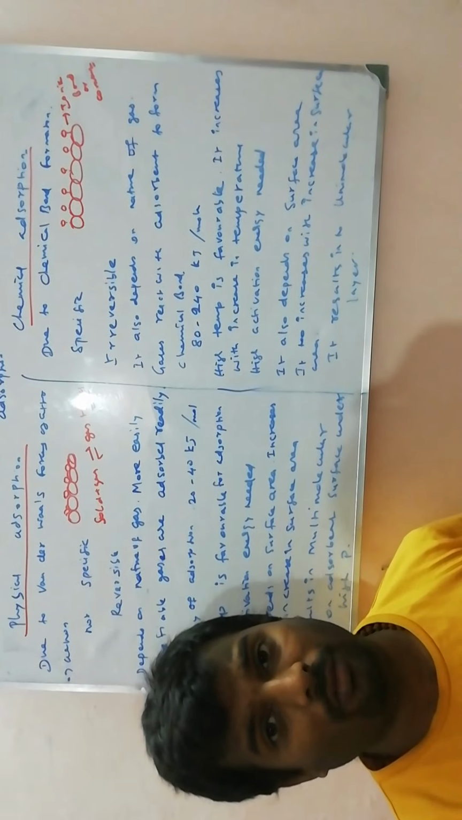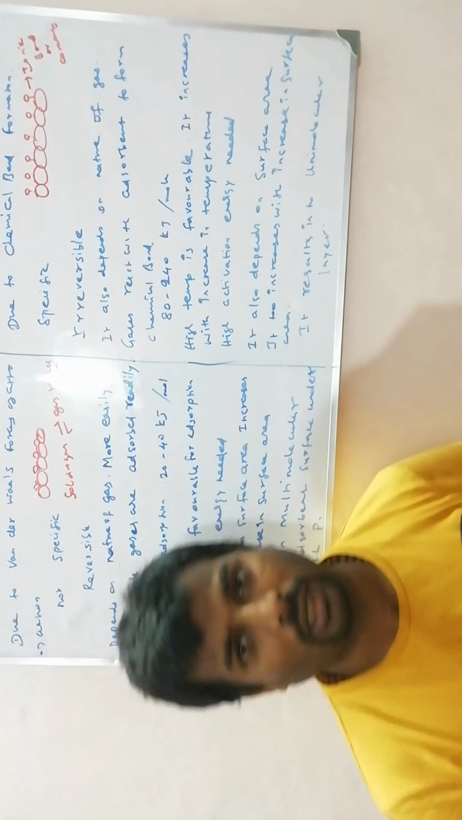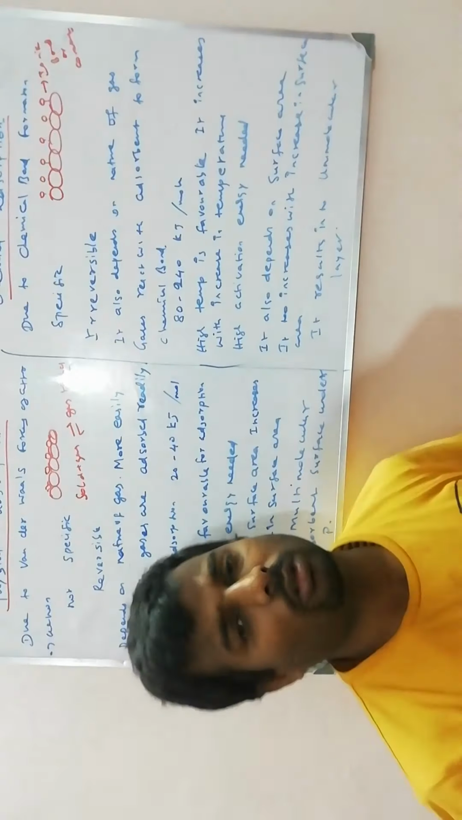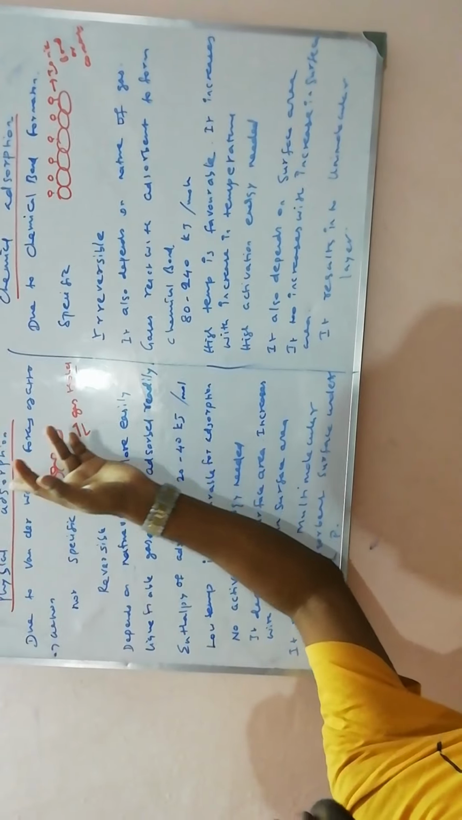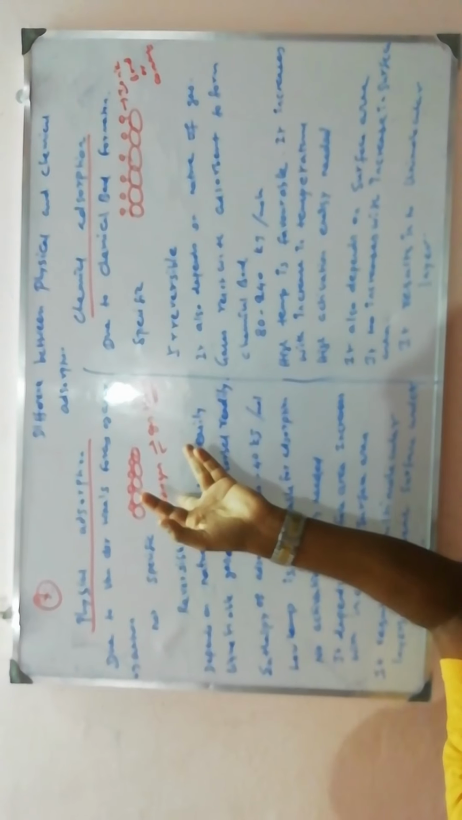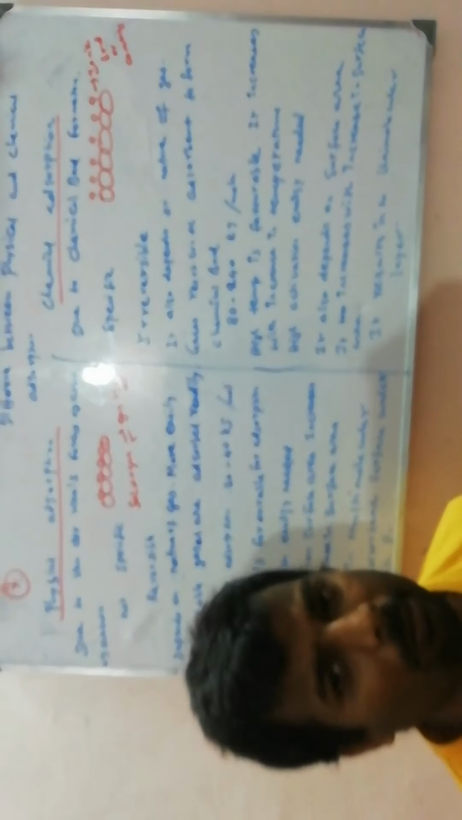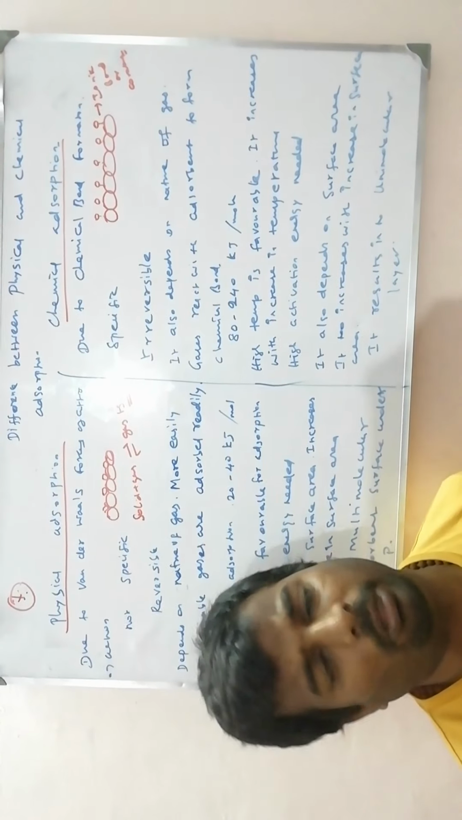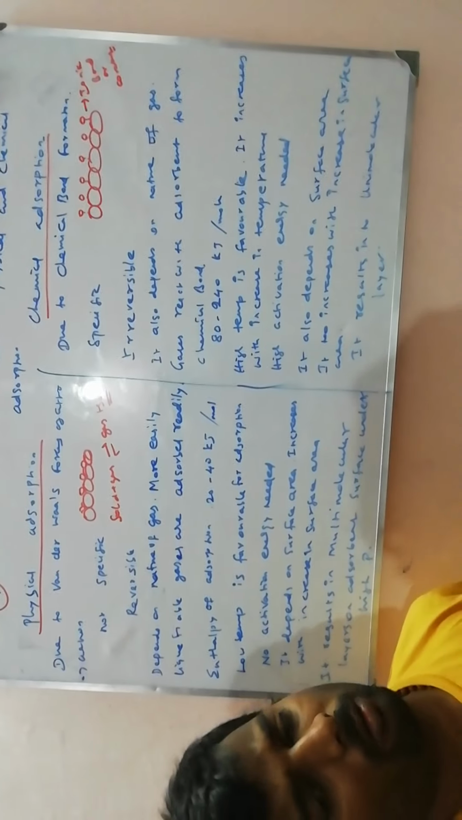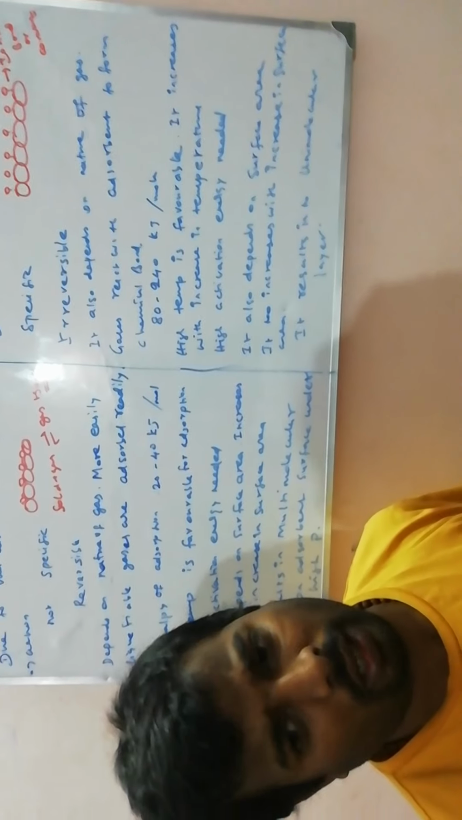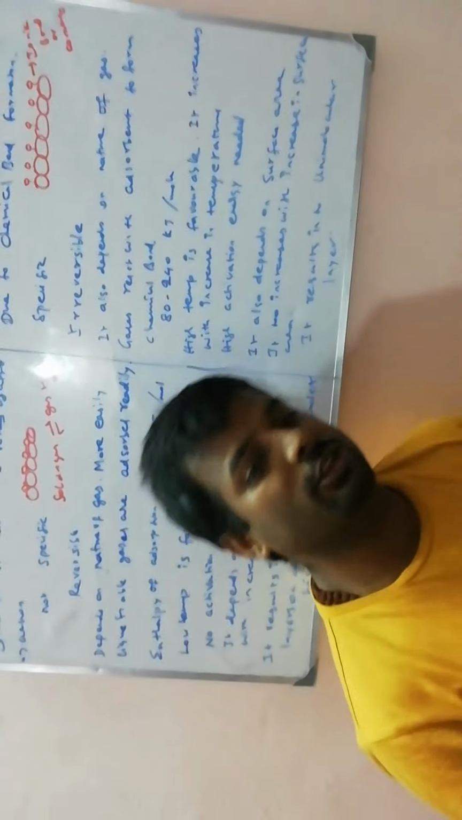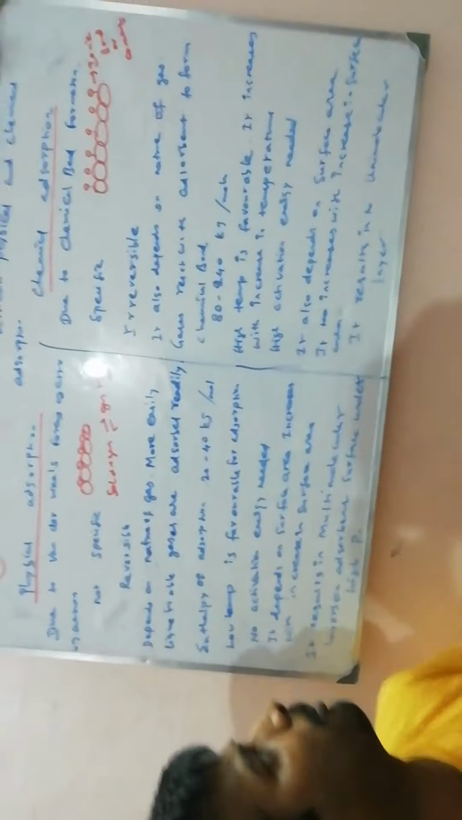Is it reversible or irreversible? Once the chemical bond is formed, it will not dissolve. Desorption takes place in physical adsorption only. In chemical adsorption, no desorption is possible. So it is an irreversible chemical bond. Once the bond is formed, it is stronger, and we need to give more energy to break the bond. So it is an irreversible process.